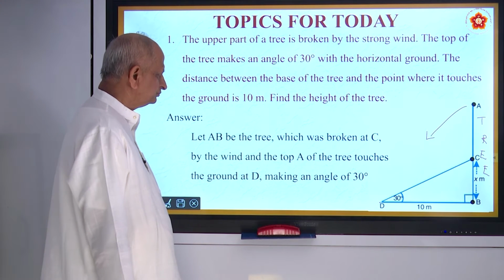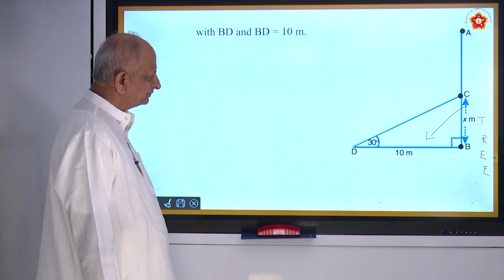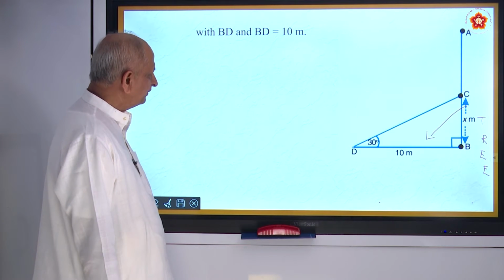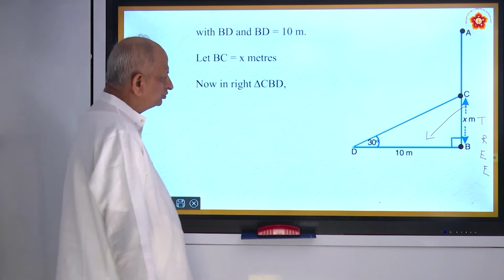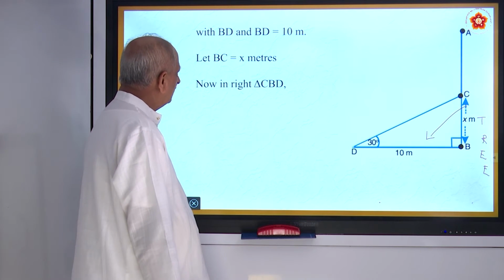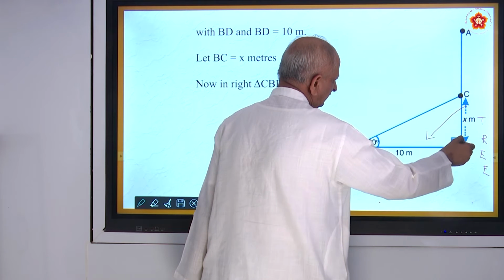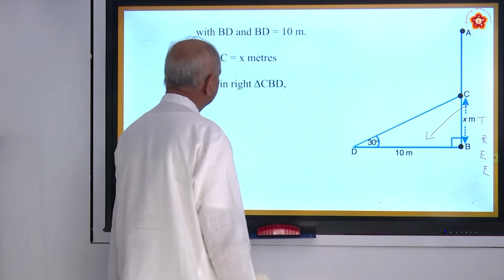Alright. And then you have BD is equal to 10 meters. So BD is given to be 10 meters. And BC we don't know. Let the full height of the tree be X. So BC, the point where it broke, let us call it X.